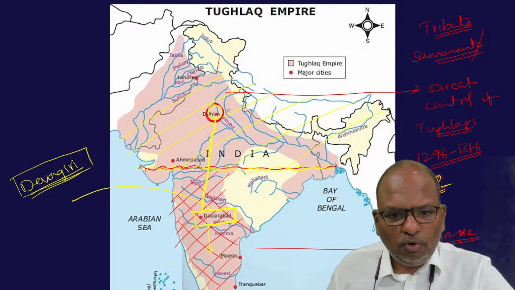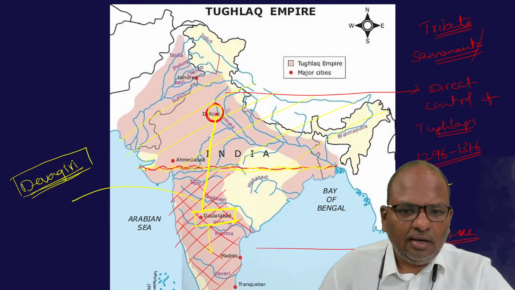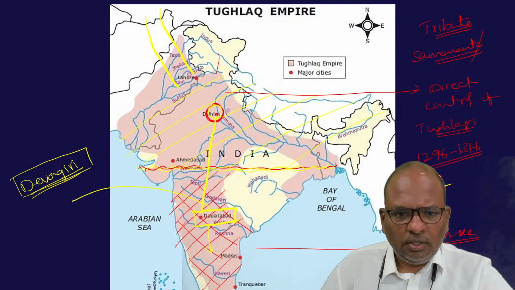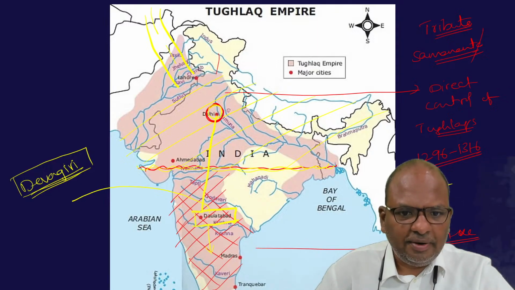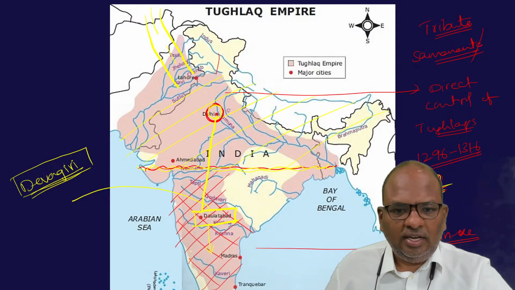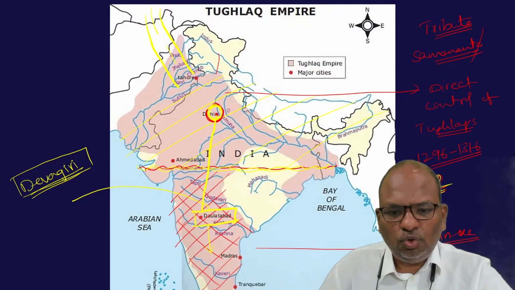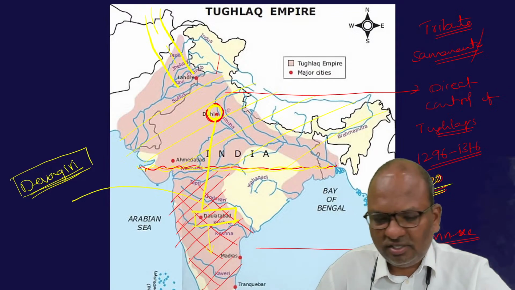He also gave one more reason. Most of the invasions on India happened from the northwest, and it is during these invasions that Delhi had to face the brunt of the invasions.